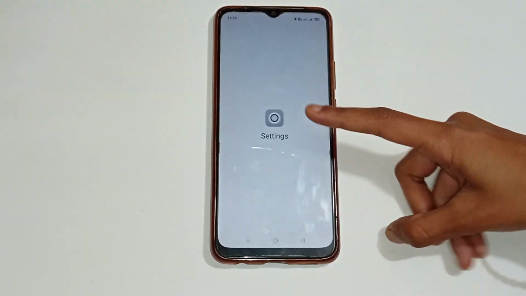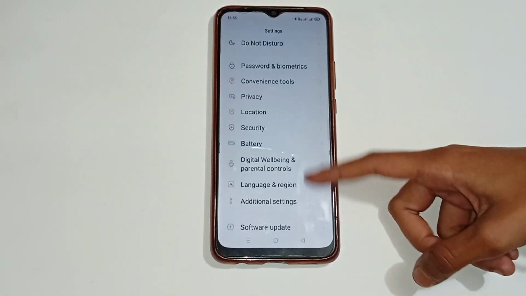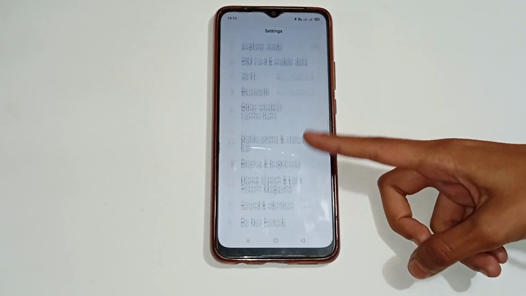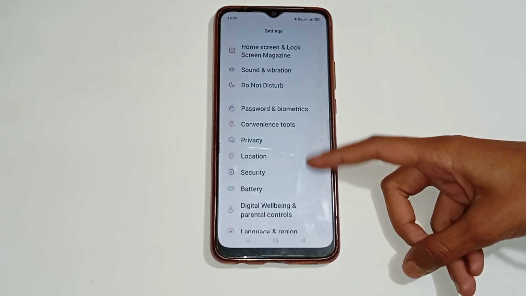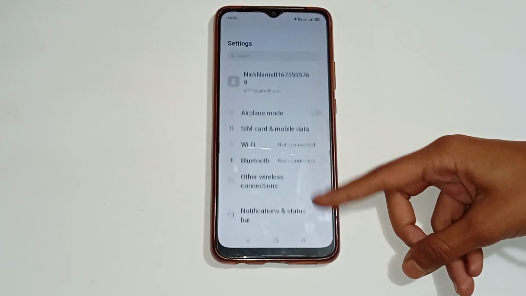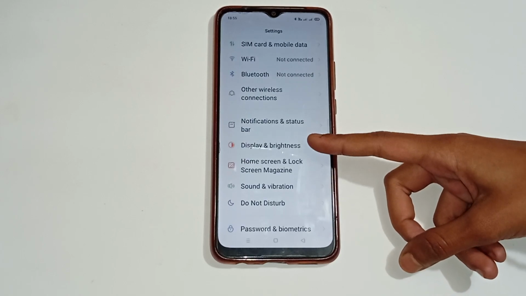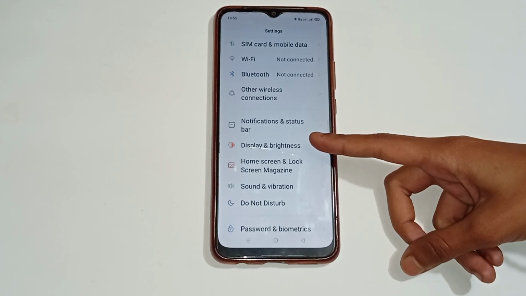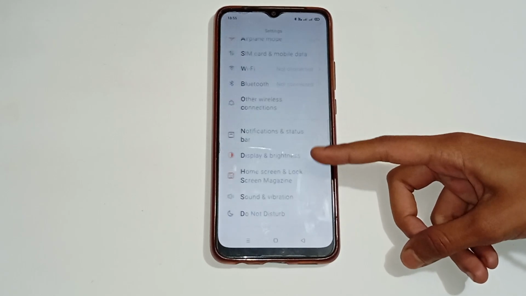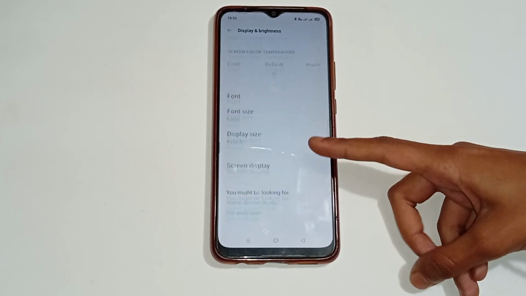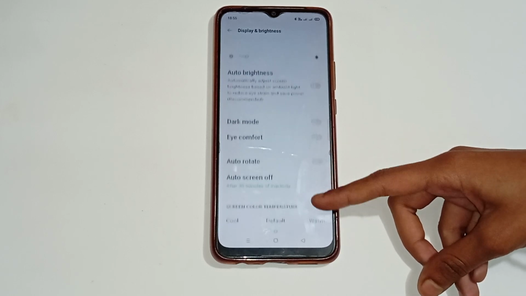You have to click on that, and then you will see many more options in your mobile phone. So you have to scroll down and firstly click on the display and brightness option. So you have to see here there are many different options. Click on the display and brightness option, then you will see many more options like that.